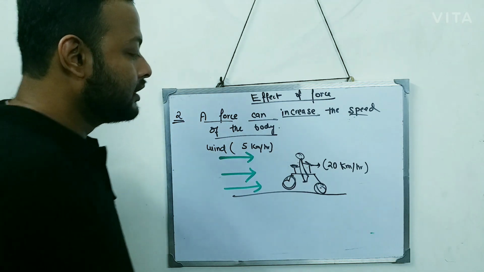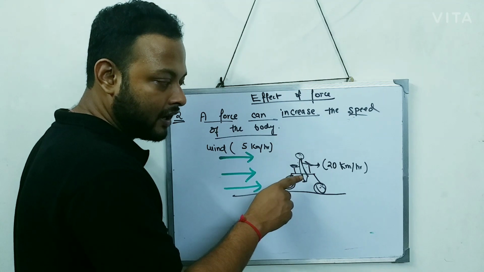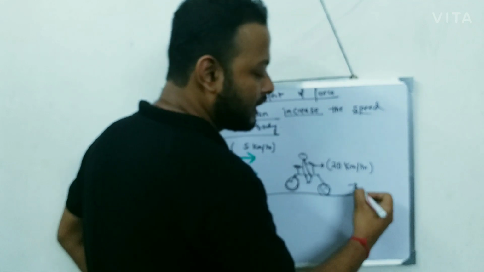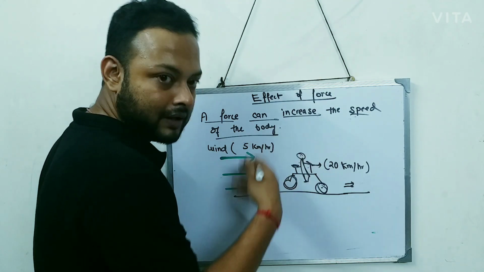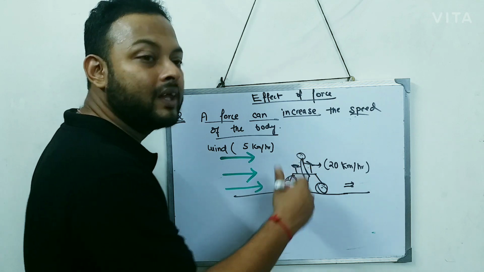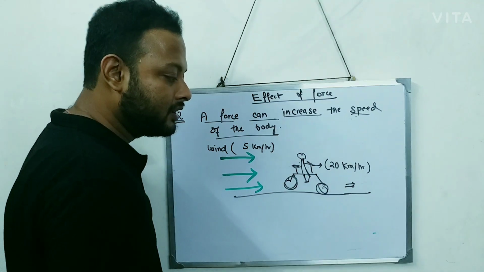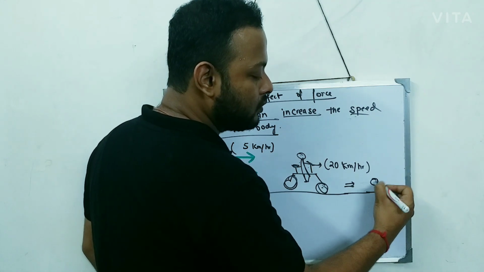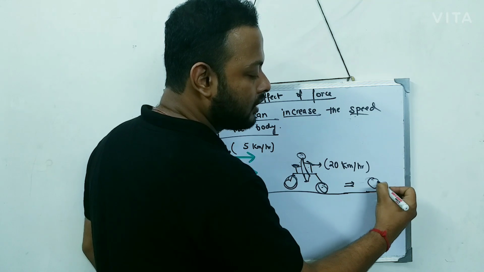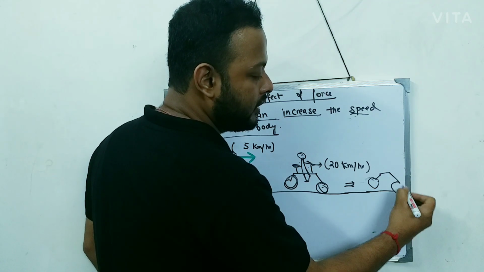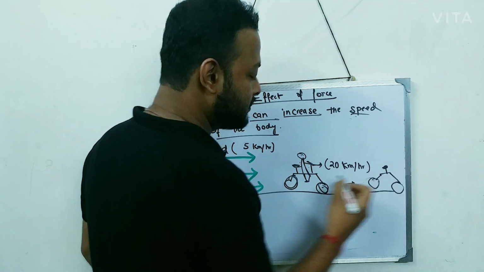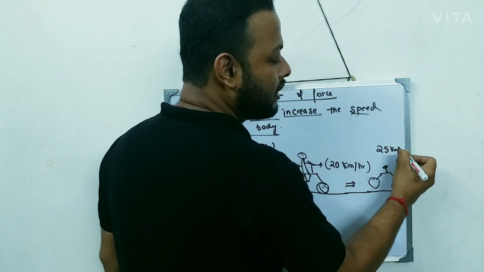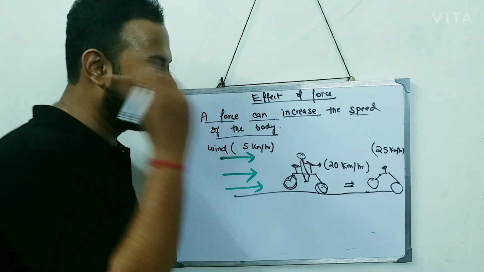So what will happen? The wind will apply force in the same direction. As it applies force in the same direction, the speed of this boy will increase. So the resultant speed, okay, now the boy is moving in the same cycle with a speed of how much? 20 plus 5, which is equal to 25 kilometer per hour. Okay, 25 kilometer per hour.